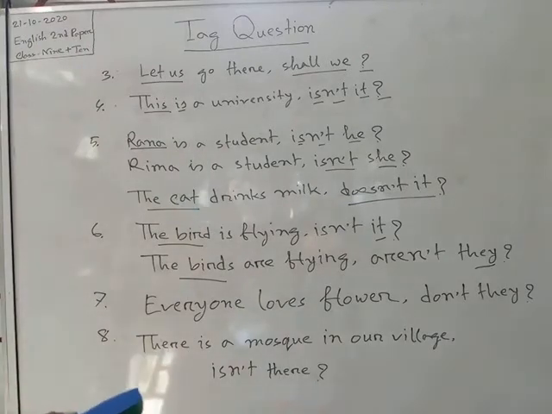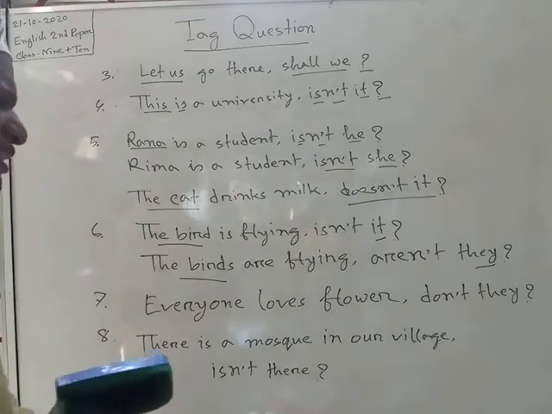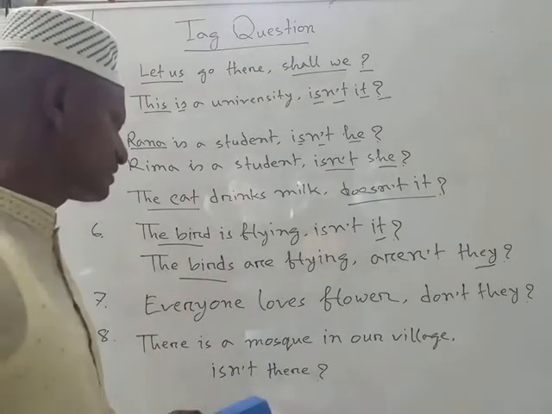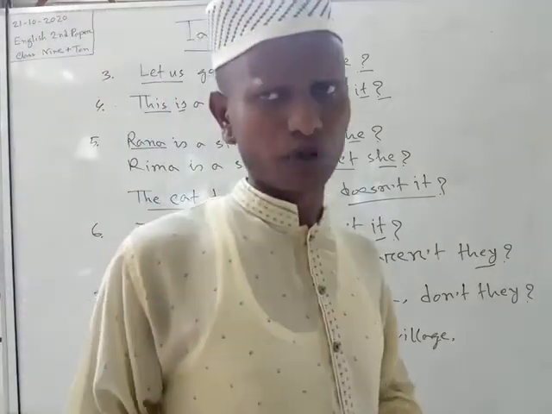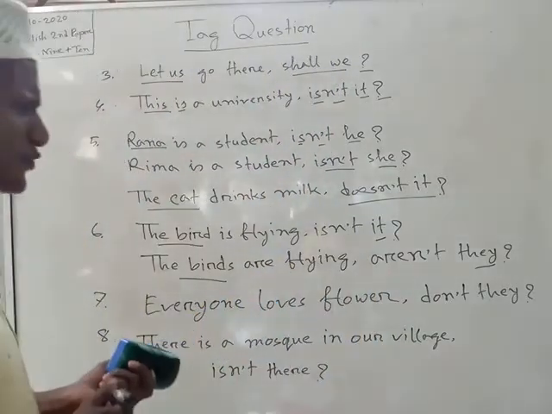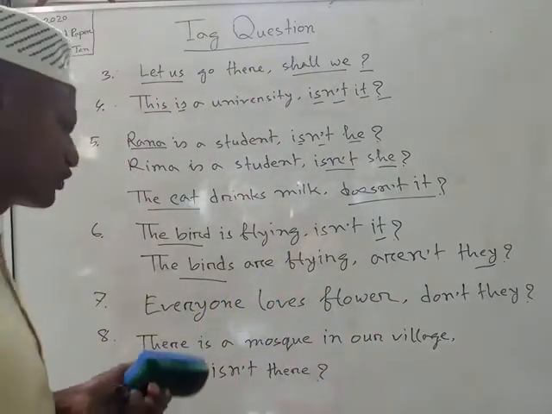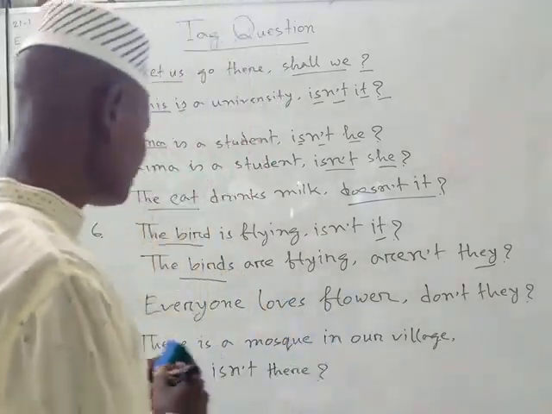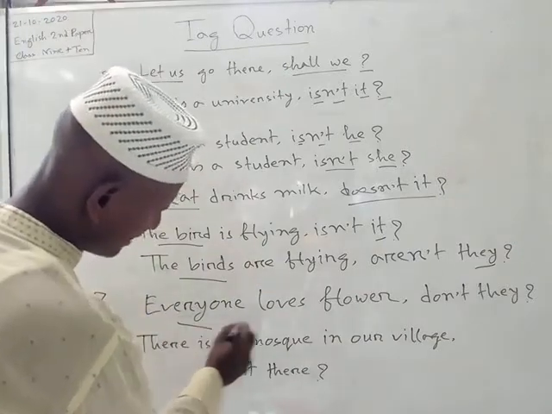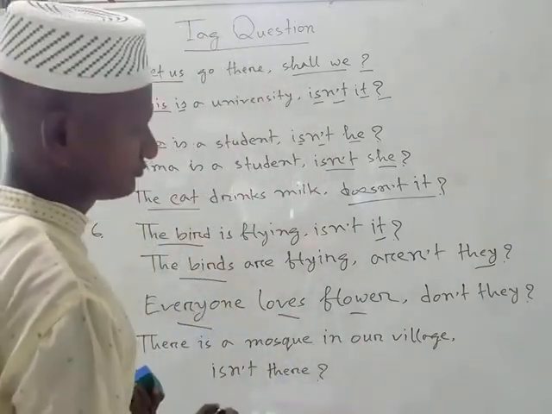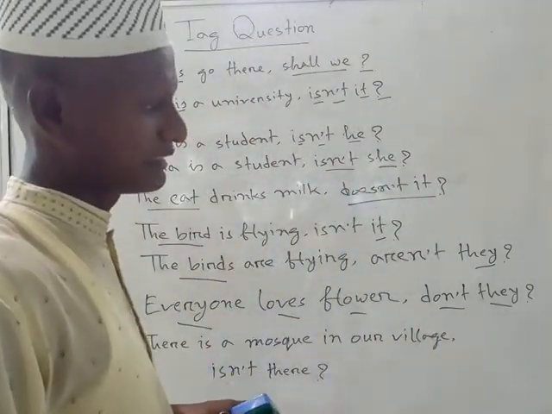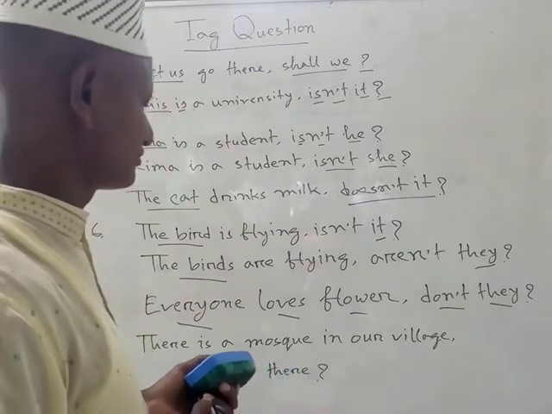Then we can come to rule number 7. In rule number 7, if we find in any sentence or any statement everyone, everybody, no one, nobody, then we should take its pronoun "they," because for everybody, everyone, nobody, no one, the pronoun is "they." Such as, everyone loves flowers, don't they, not "he" or "she."